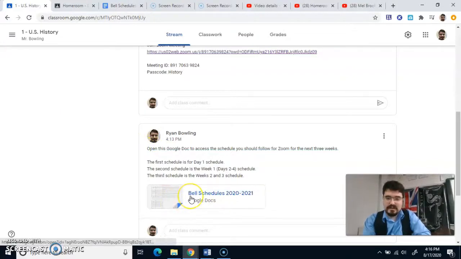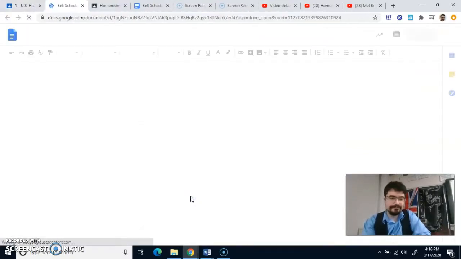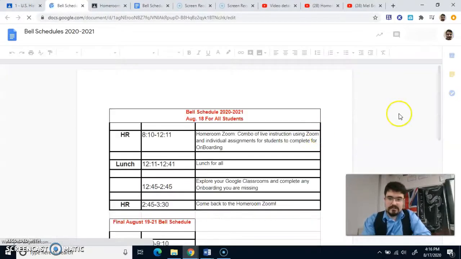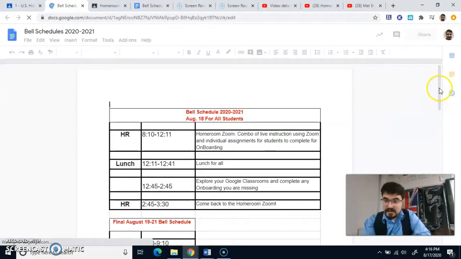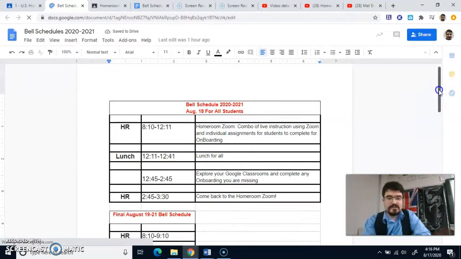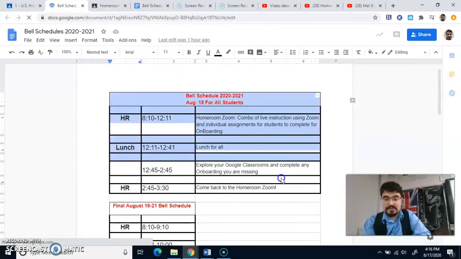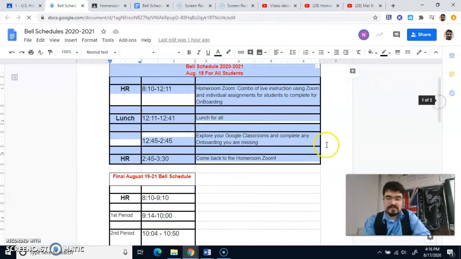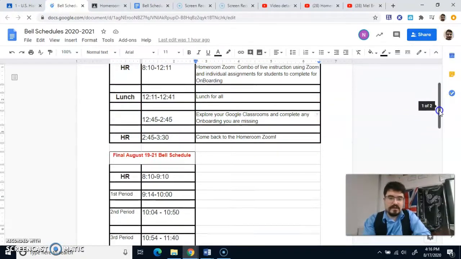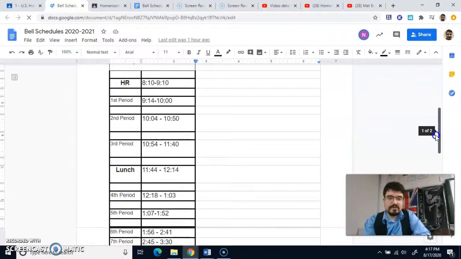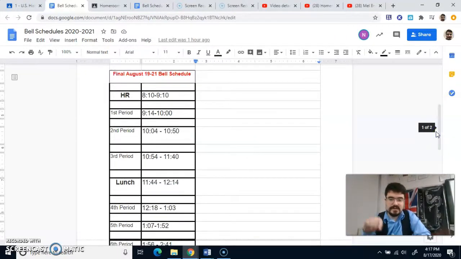Now scrolling on downwards, we have ourselves the bell schedule. Now your homeroom teacher should have gone over this with you, but if not, let's open this up so we can take a look. It may not look the same as your other teachers' because I added my own verbiage to it. Day one should have already passed. That was the bell schedule 2020-2021, August 18th, first day only. So we're going to skip that real quick. Now, the next days, which is where you are saying hello to me, August 19th, that is today most likely, unless you're rewatching this video.